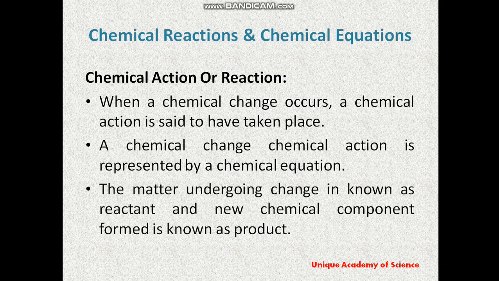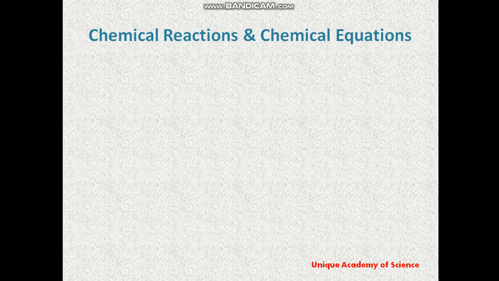The matter which undergoes change is known as the reactant, and the new chemical compound that is formed is known as the product. In the example of hydrogen and oxygen, they are the reactants, whereas the water formed is known as the product.